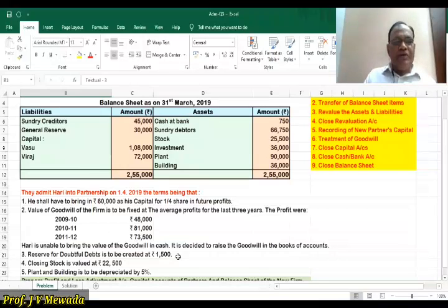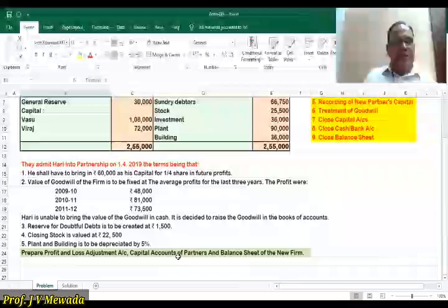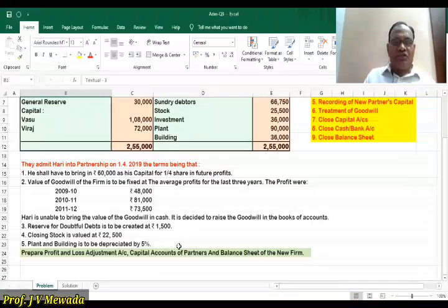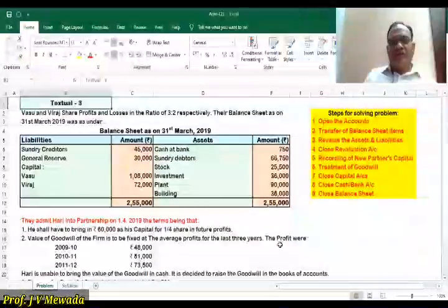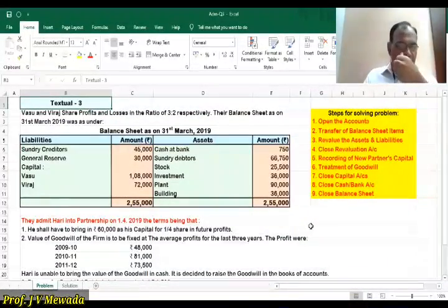Closing stock is valued at 22,500. So now we are having a new value of the stock. Plant and building are to be depreciated by 5% each. So these are the revaluation of assets and liabilities. And then we are told to prepare profit and loss adjustment account, capital account of partners and balance sheet of the new firm. Now we will see the steps for solving the problem.